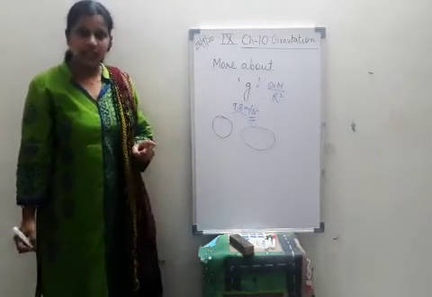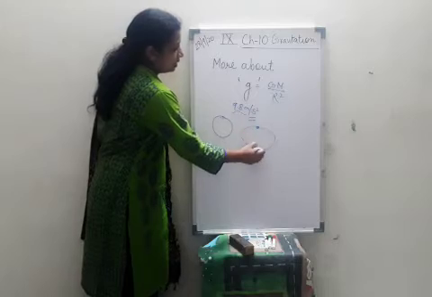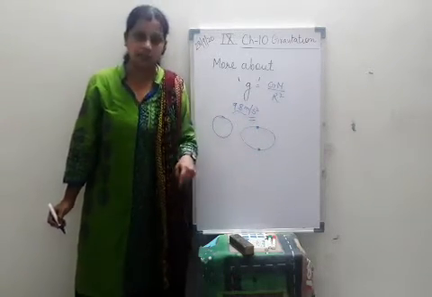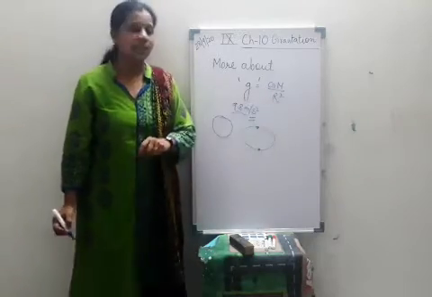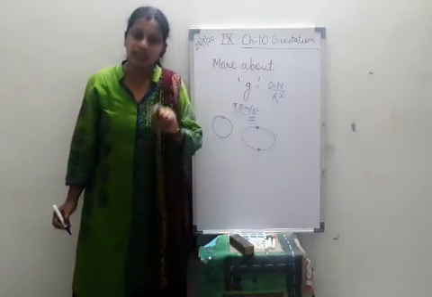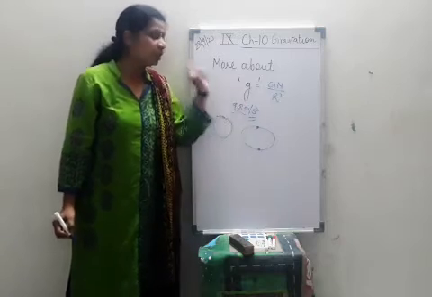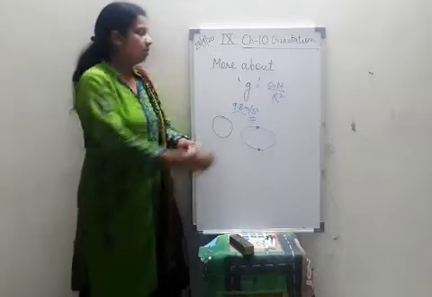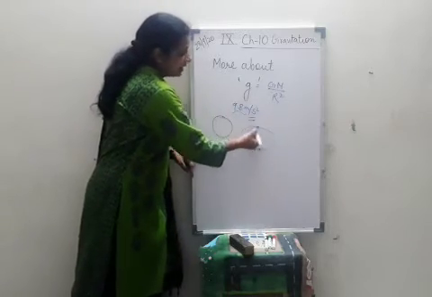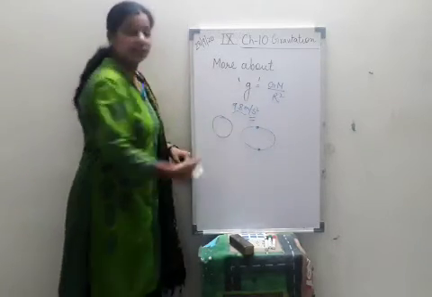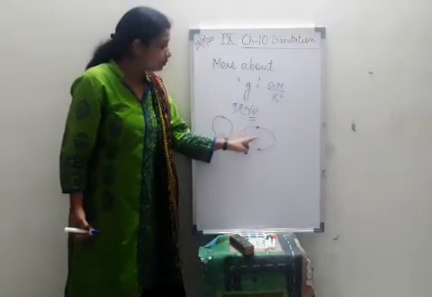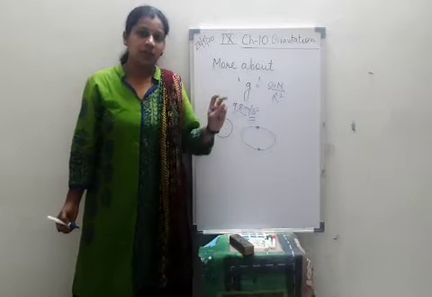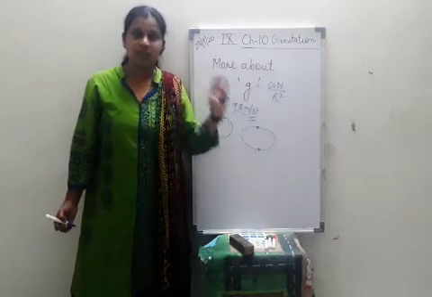That means if these two are the poles, then these poles are nearer to the center. And as this R changes, the G value is going to change. That means at the poles, the value of G is more as compared to the equator. Because of this flatness of Earth, your G value at the poles is more as compared to the equator. Now this fact has important consequences.